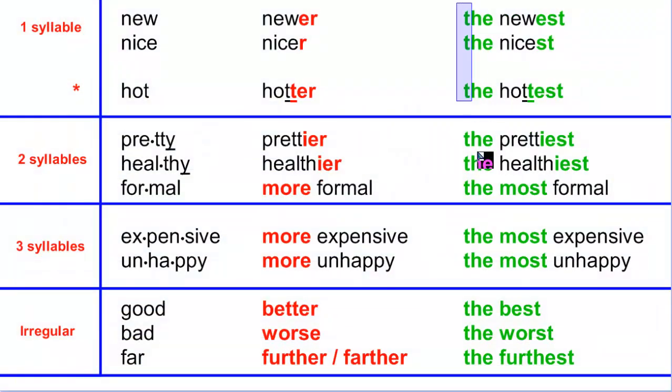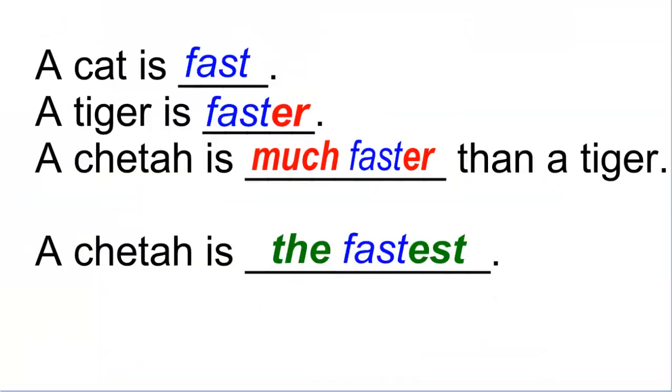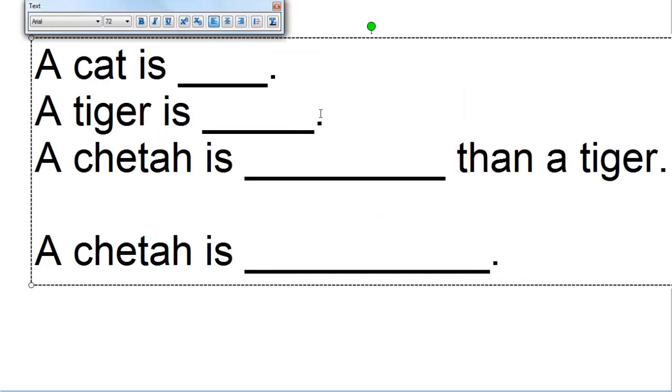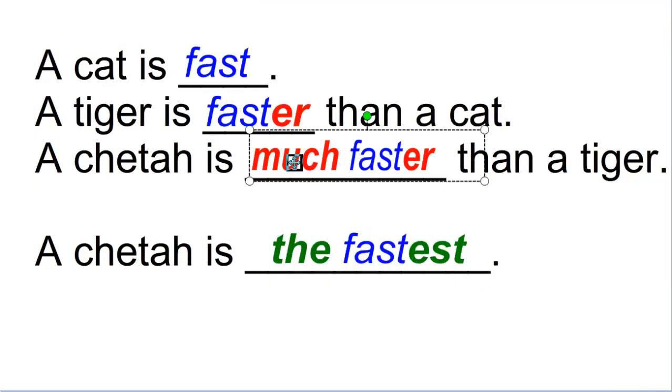The only difference is that for the superlative you have to say the est. The est for all the cases. That's the grammar, the spelling rule in this case. So we can conclude. A cat is fast. A tiger is faster. Or we can say it's faster than a cat, if you want to be more specific. I can also use the extreme form of the comparative. I can say a cheetah is much faster than a tiger. But in all of these cases, remember, you're using the comparative.